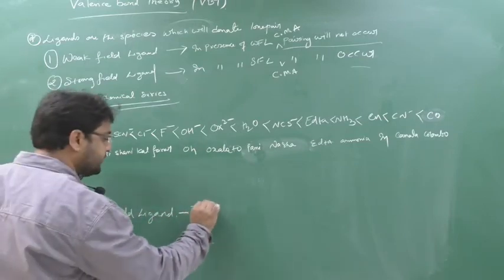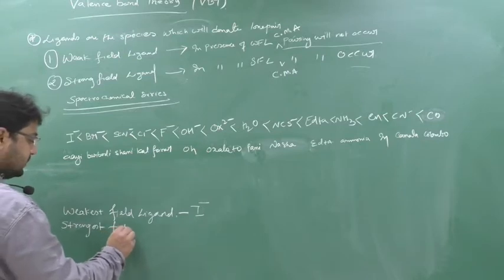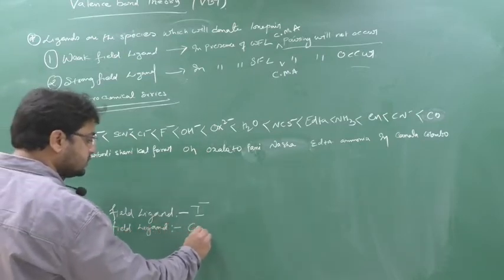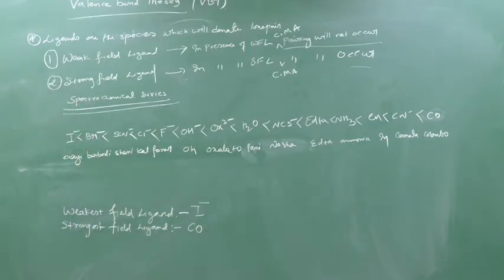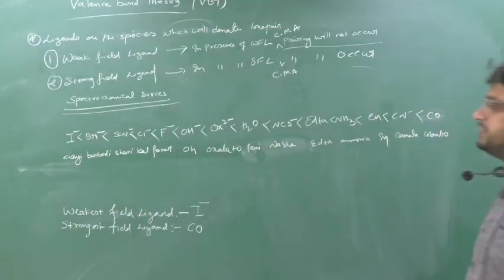So I minus is the weakest field ligand. Now who is the strongest field ligand? The strongest field ligand is carbonyl. Clear? Cobalt can never be a ligand because cobalt is a metal. Clear? So this is the spectrochemical series.